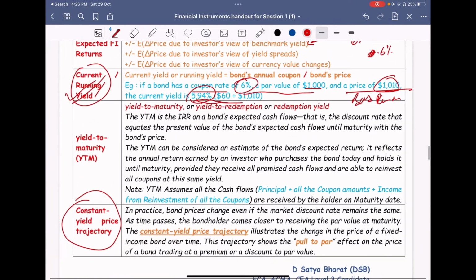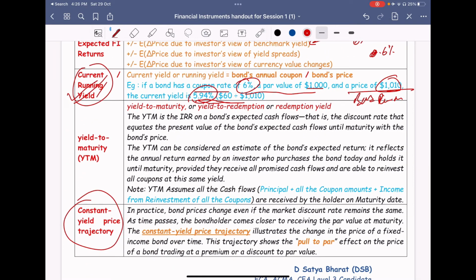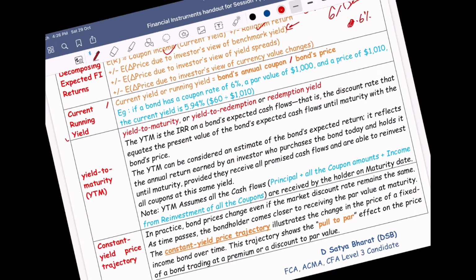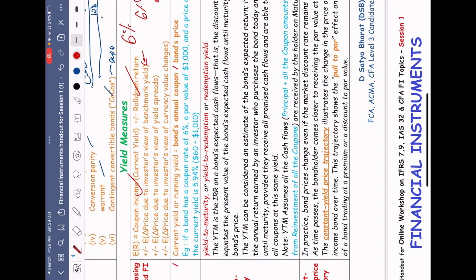Yield to maturity, we will also see something called spot rates, forward rates, par rates. We'll be seeing those tomorrow in the second session, where we'll cover all those points. And then, what is YTM?